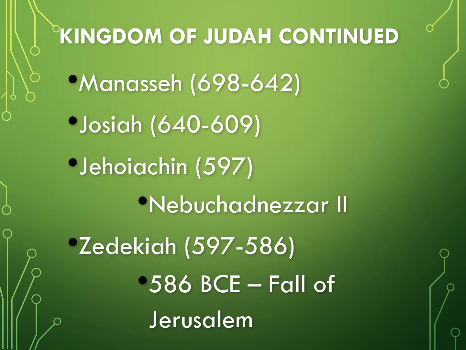In 586 BCE, Jerusalem fell, and Babylon invaded and destroyed not only Jerusalem, but the entire southern kingdom of Judah, and destroyed the temple. This is what led to what we call the Babylonian exile or diaspora.